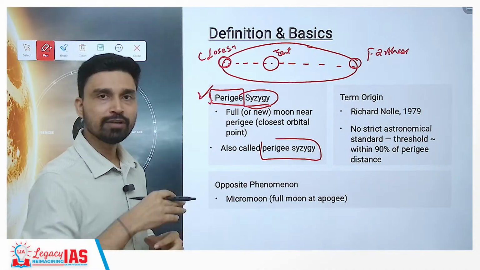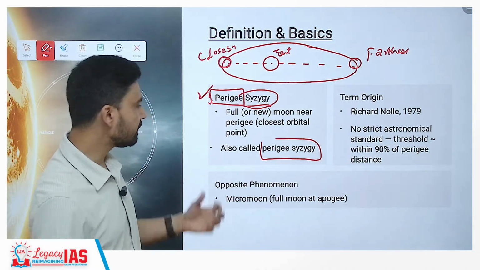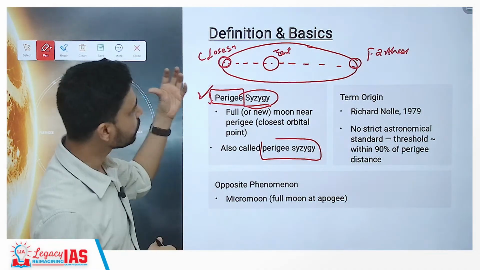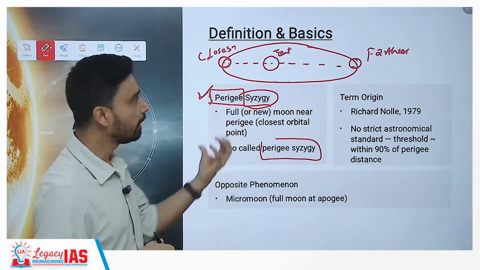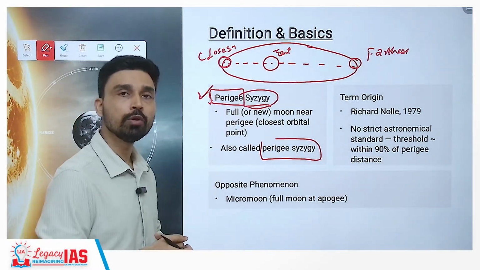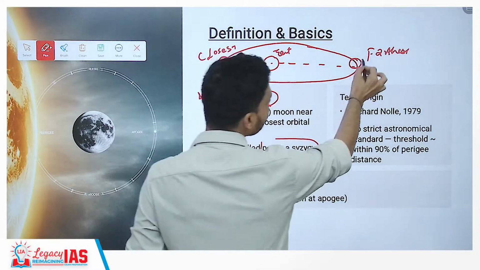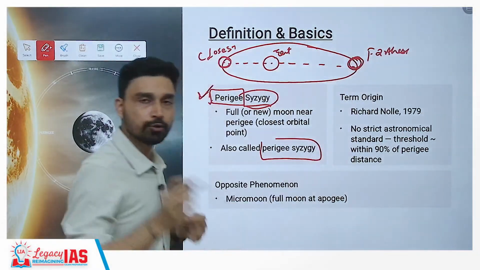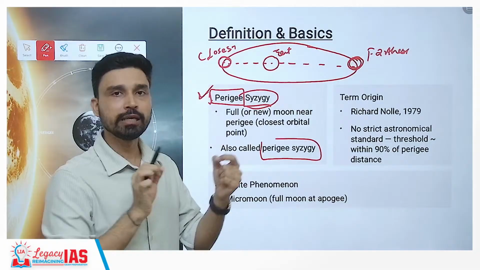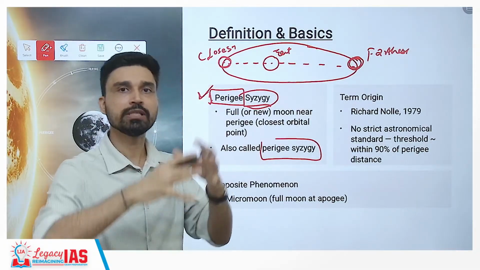Now imagine that you have the new moon phenomenon. In that case, you'll not be able to see the moon at all. And suppose now you have the full moon phenomenon, but at the same time the moon is at its farthest distance from the Earth. So if you can imagine, throughout the entire journey, when the moon is closest to Earth, you will see the largest size of the moon.